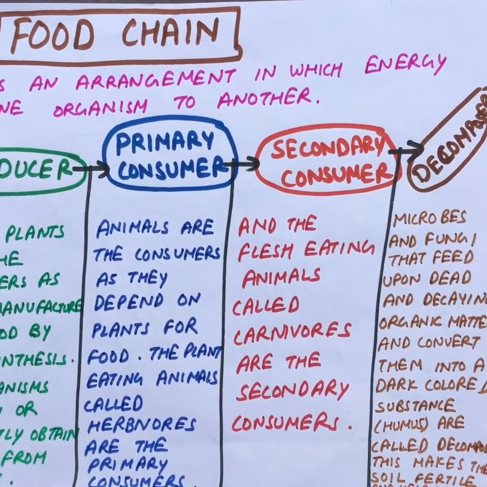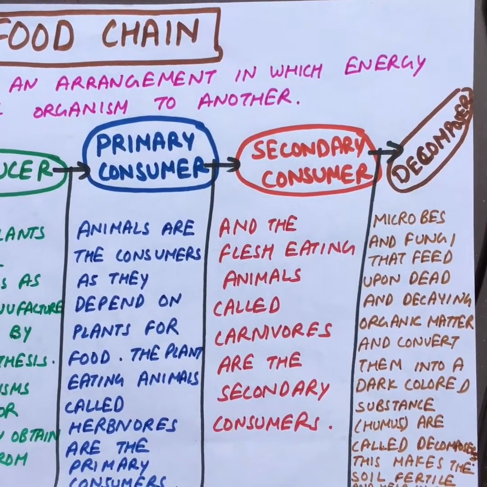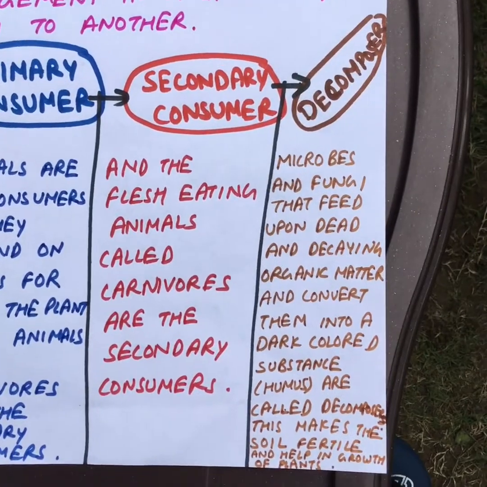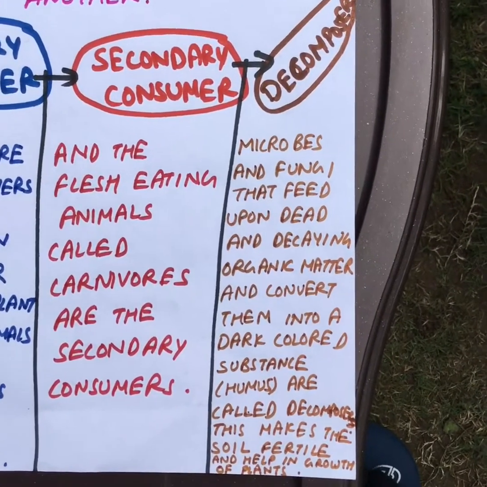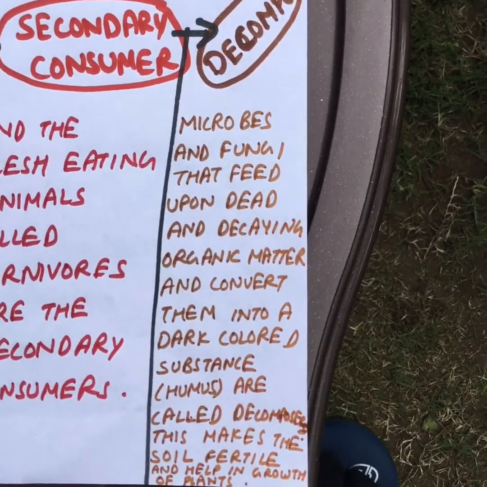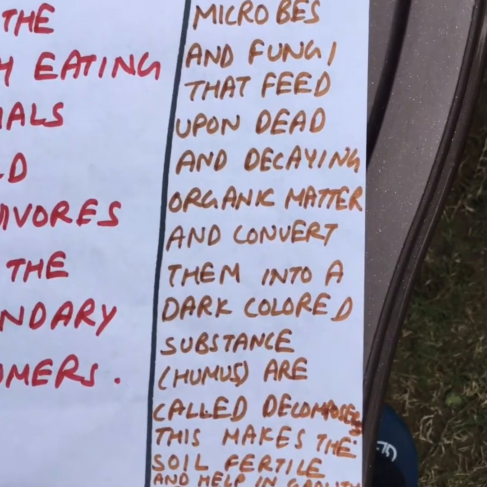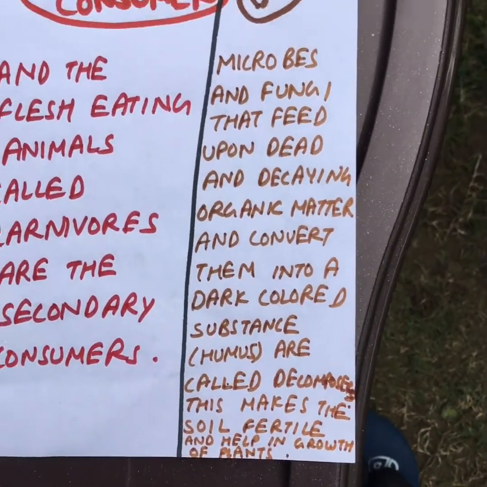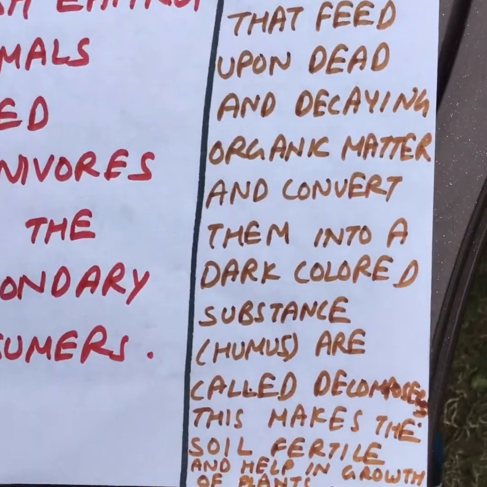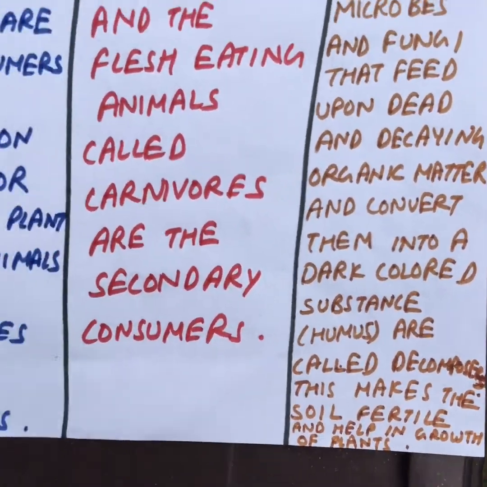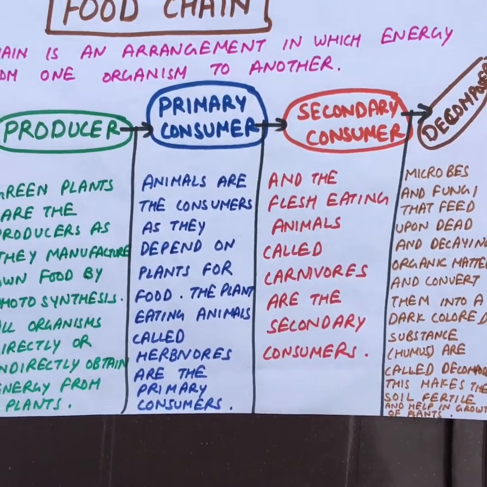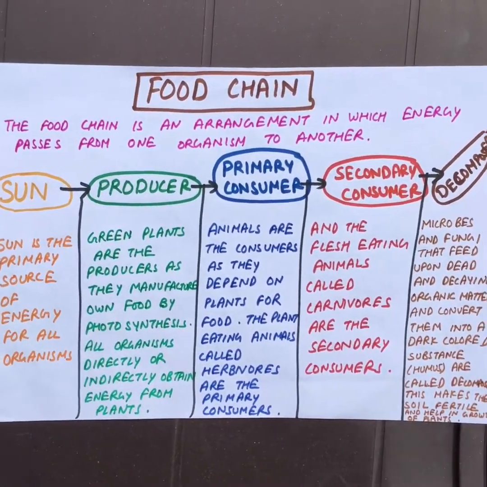Secondary consumer. Secondary consumers are the flesh-eating animals called carnivores. Decomposers. Decomposers are the microbes and fungi that feed upon dead and decaying organic matter and convert them into a dark colored substance called humus. These are called decomposers. They make the soil fertile and help in growth of plants.